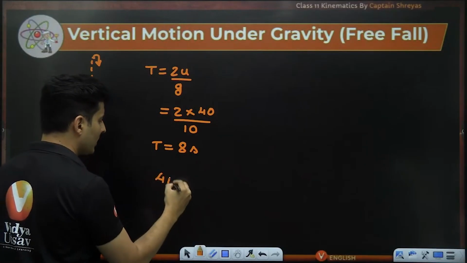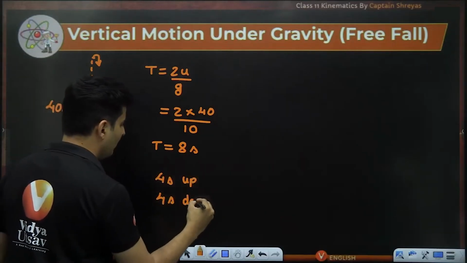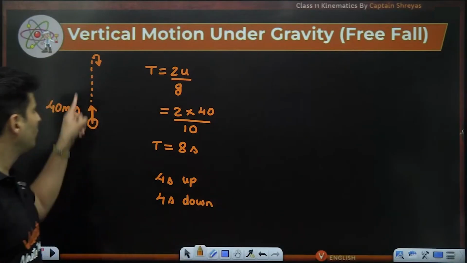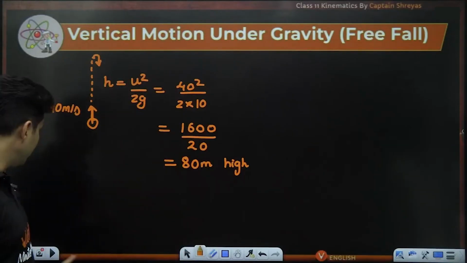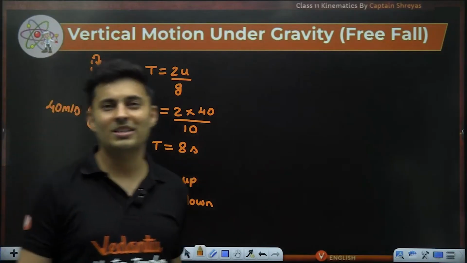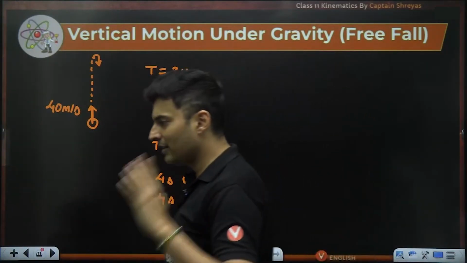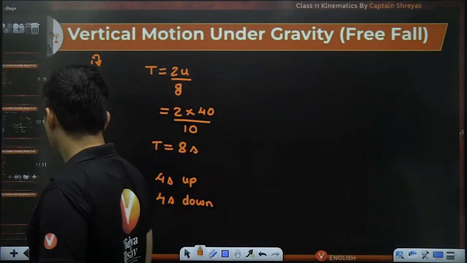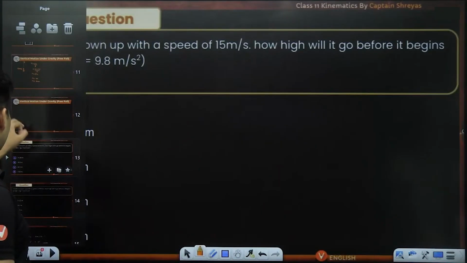That means 4 seconds to go up, 4 seconds to come down. So after 4 seconds, it will be at a height of, I think, 80 meters. And after 4 more seconds, it will come back to its original level. That's how you solve these kind of questions. Is that fair enough? Shall we do some questions based on this?